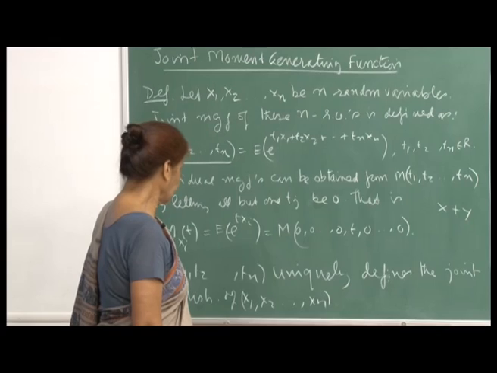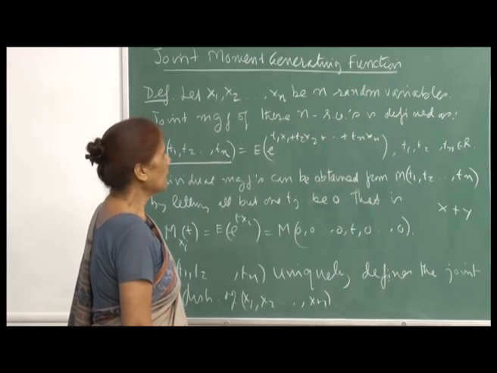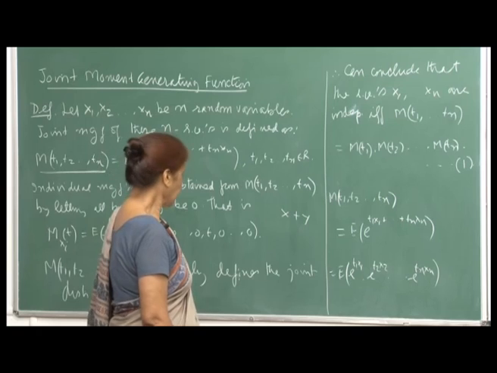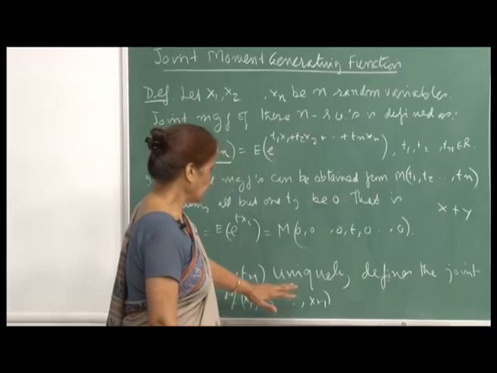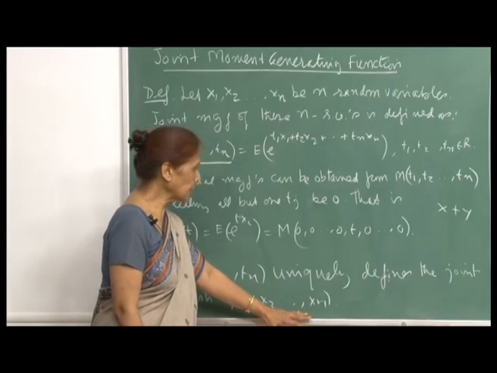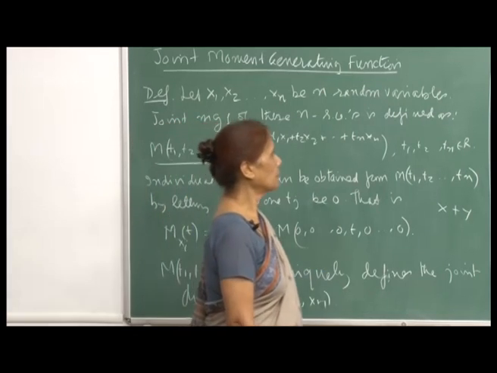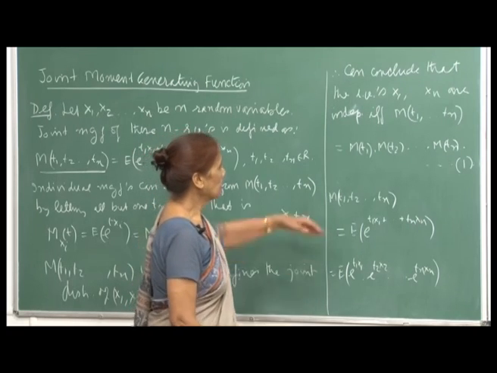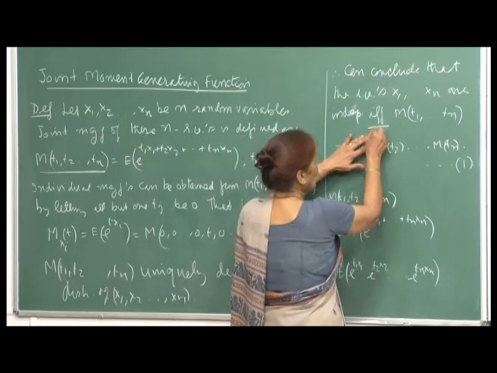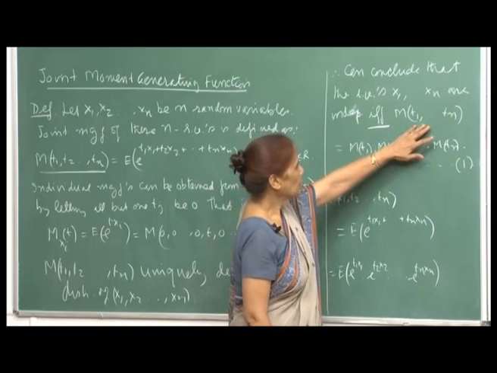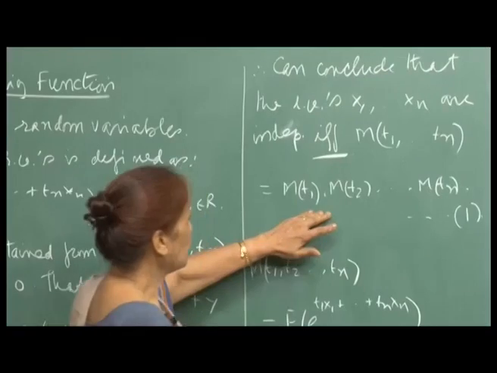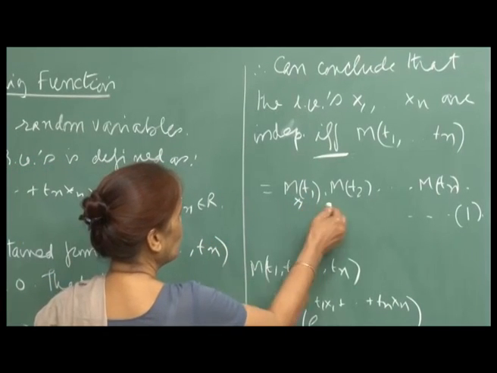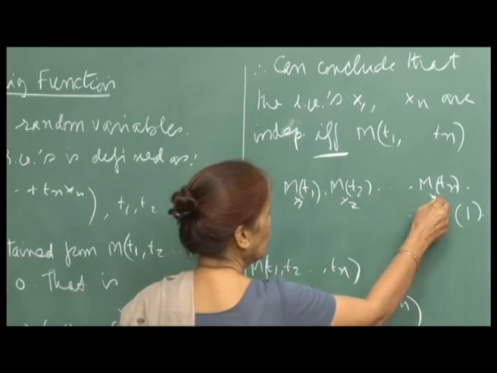Now, under independence, if the joint distribution is uniquely defined, then we can conclude that the random variables x 1, x 2, x n are independent if and only if M of t 1, t 2, t n can be written as the product of the individual MGFs.